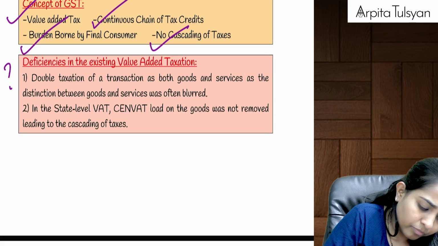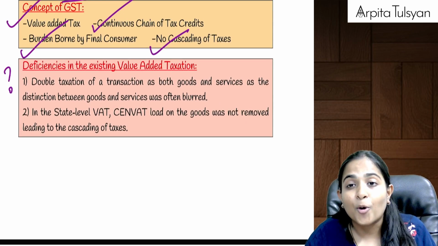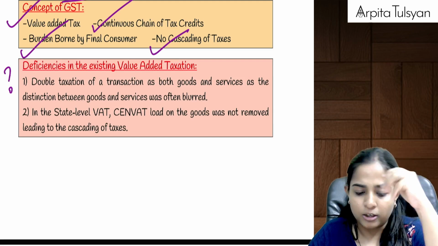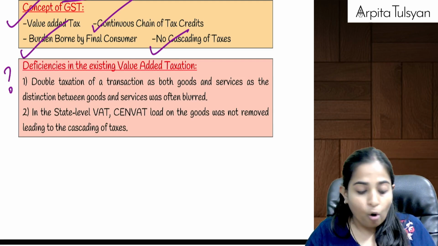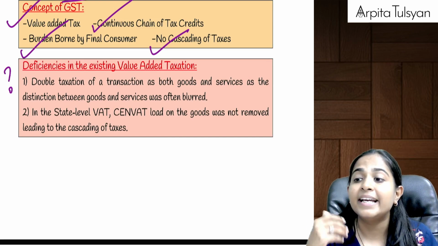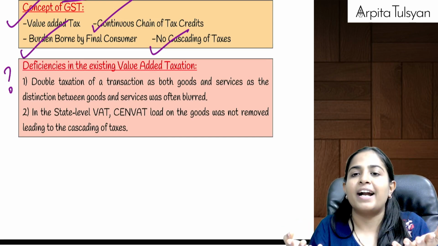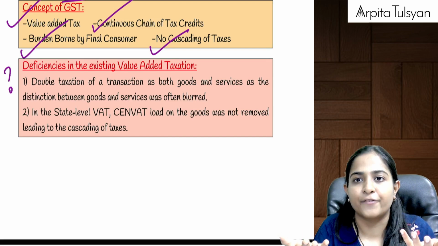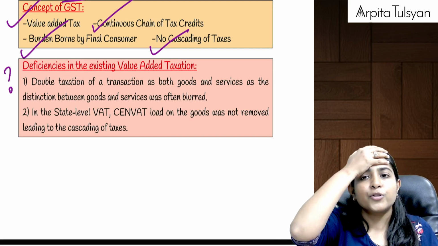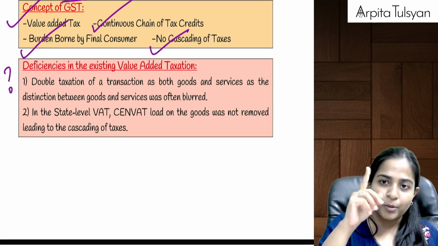Right? Now, if the government has come up with this new law of GST, can we say there was some problem with the old law? Yes. Now what were the problems in the old law? What were the deficiencies in the old law? I'll quickly glance through all the deficiencies. Now in the old law, for some goods and services, we had issues whether it is goods or whether it is services. If goods, VAT will be applicable. If services, service tax will be applicable. So, sometimes when there was no clarity, people used to charge VAT also and people used to charge service tax also. Double taxation was happening. That was one of the problems in the old one.